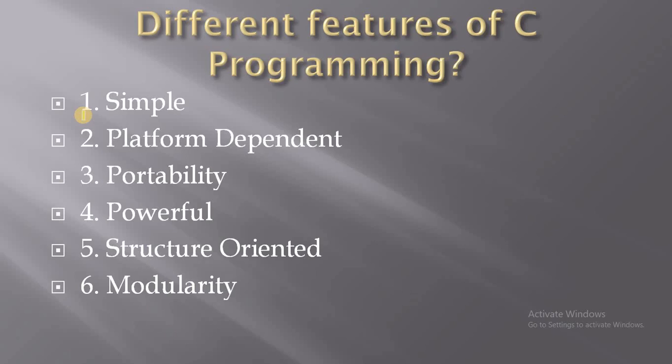So as you know, C is a very simple, popular and easy language. C language is mainly used to develop desktop based applications. All other programming languages were derived directly or indirectly from C programming concepts. The language has different features. So what are these features?